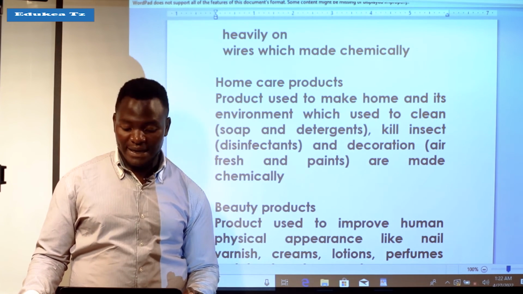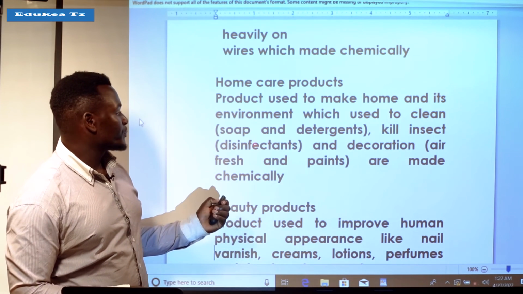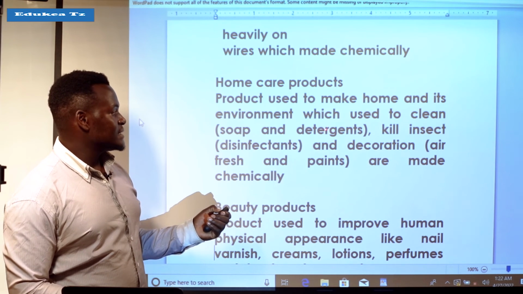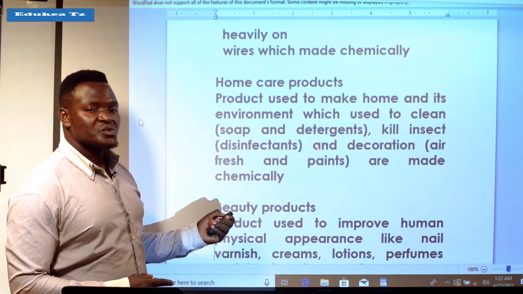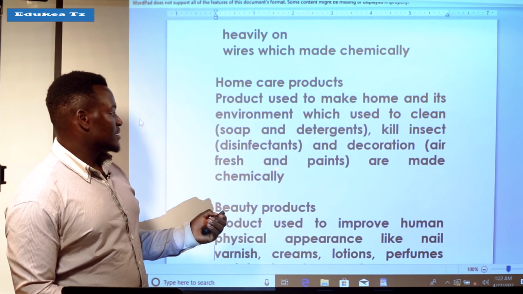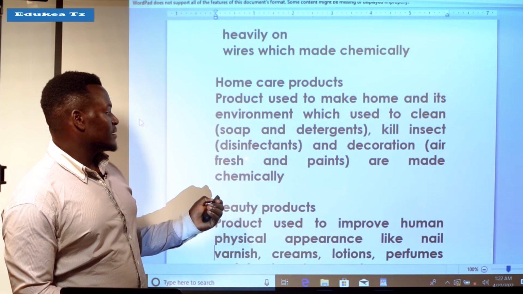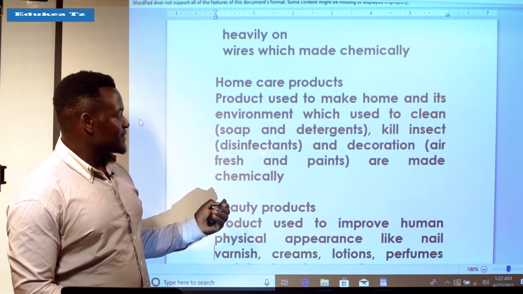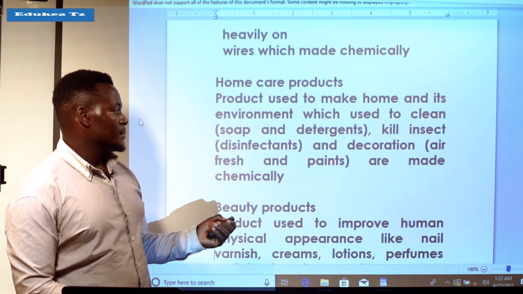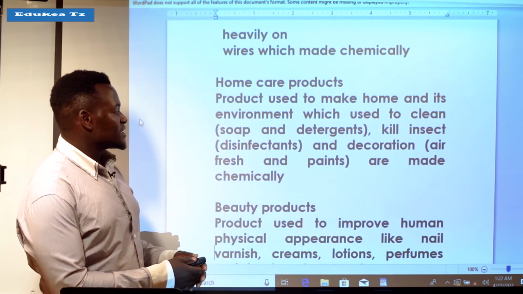We use soap and detergents to clean our homes, and we use insecticides to kill insects, disinfectants, and decoration items like paints.